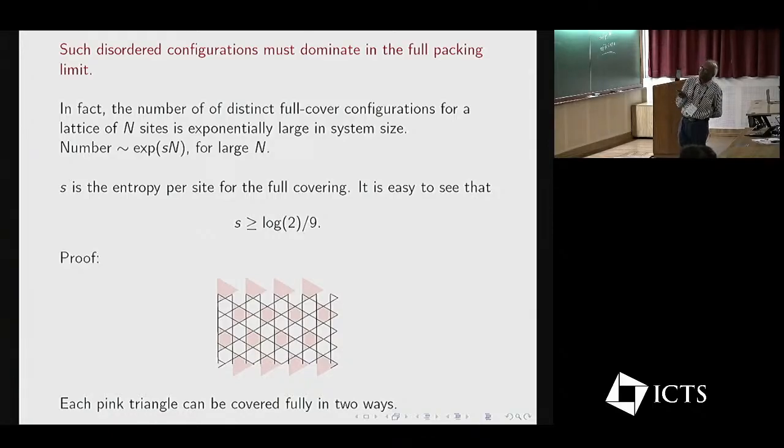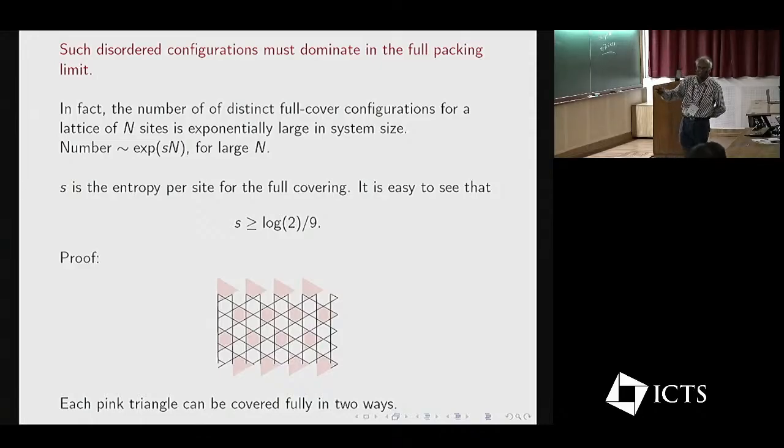So such disordered configurations must dominate at the full packing limit. And in fact, the number of distinct full cover configurations goes exponentially with n, for large n. And so the entropy is bigger than log 2 by 9 per site. And so this is a proof. You take the kagome lattice, think of it as a sum of pink triangles. Each site is part of one triangle, and each triangle can be covered in 2 ways.